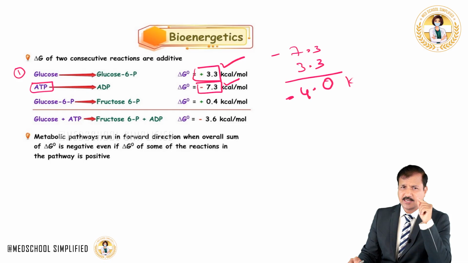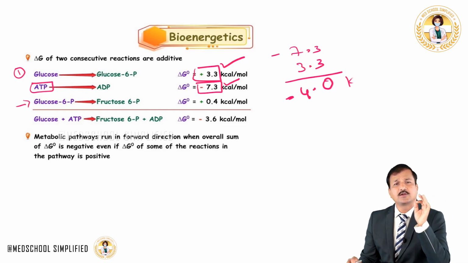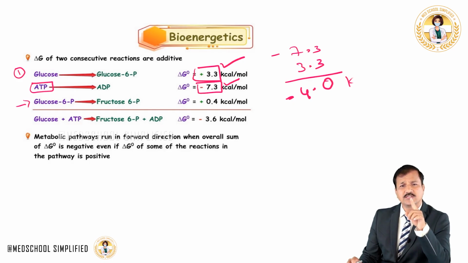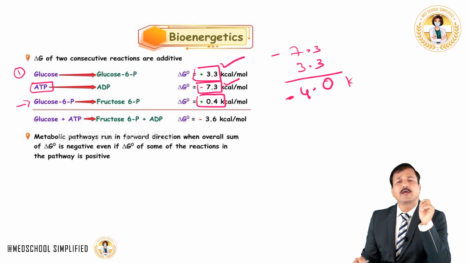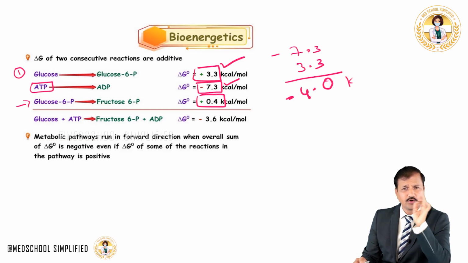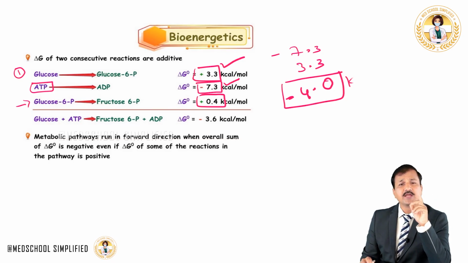So let's see what the next reaction is. The next reaction is the conversion of glucose 6-phosphate into fructose 6-phosphate. For this reaction, there is a need of plus 0.4 kilocalories. Only 0.4 kilocalories are needed, but how much energy is left in the system here? It is minus 4.0 kilocalories of energy that is still there in the system.